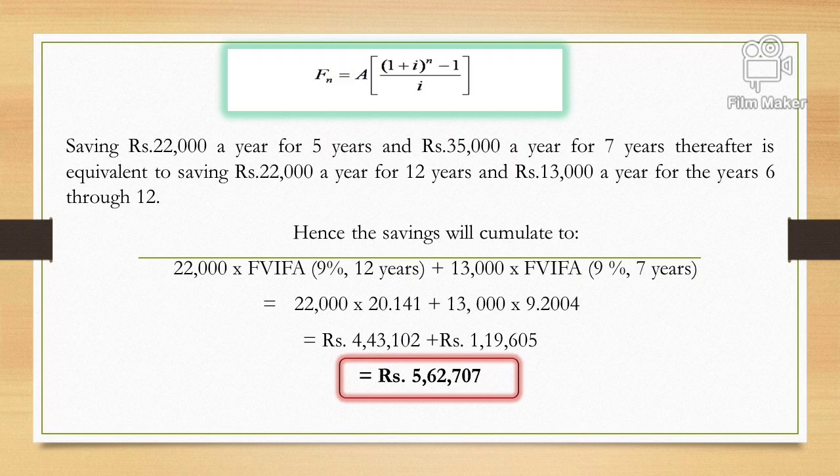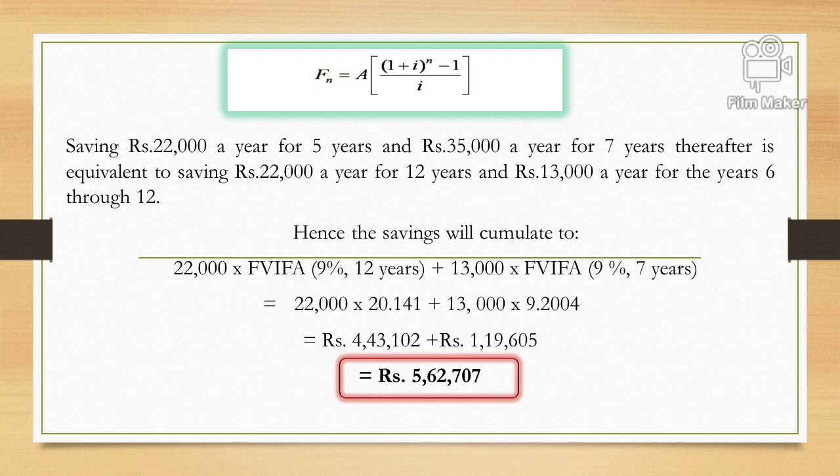9% combination the interest factor is 20.141, and 9% and 7 years combination is 9.2004. So the same interest factor we can apply with respective number of years. So with 22,000 we'll multiply with 20.141, and with 13,000 we can multiply with 9.2004.